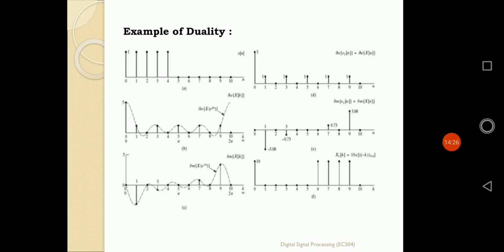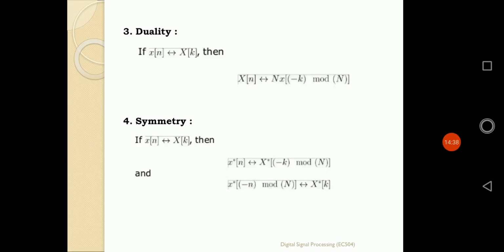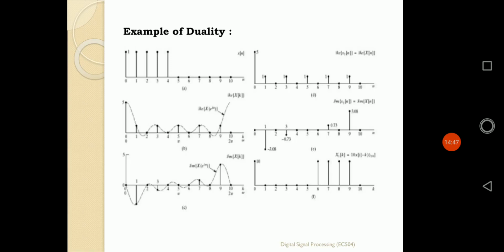So in that way it will be defined by the logic of duality, not only the logic of duality but also the expanded form as well as a reverse nature, because in the duality property, if the time domain sequence is in original form, the value of X of k is reversed in nature. So these are the examples of the property of duality.